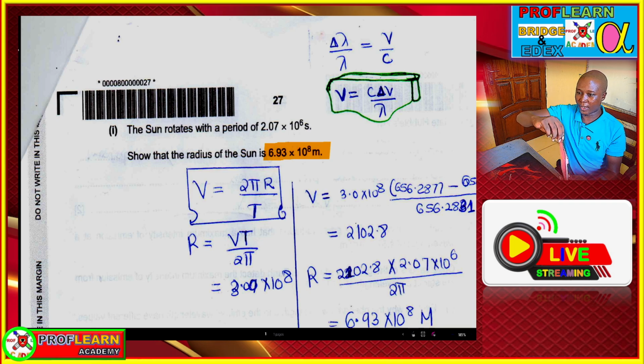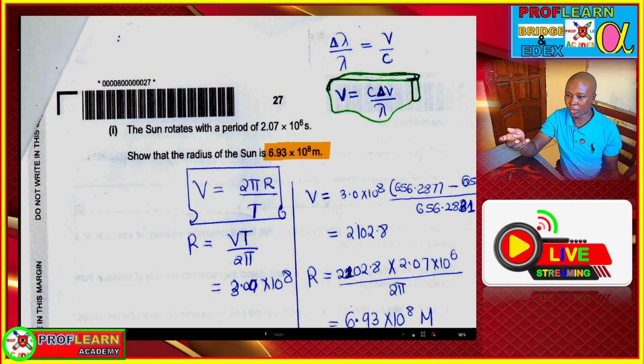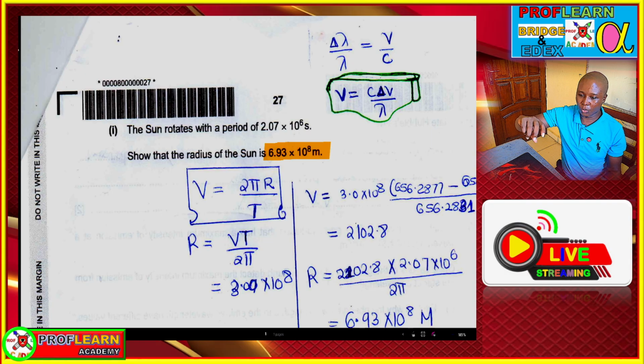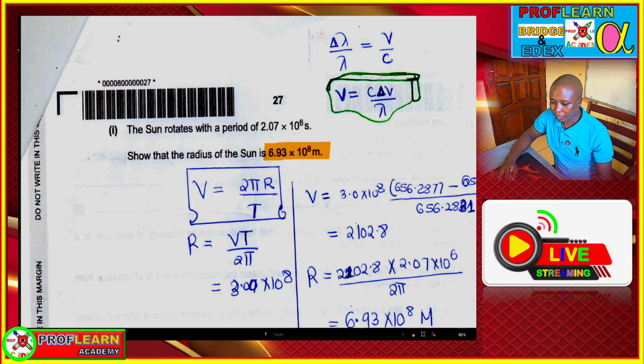The time given there is the time taken for it to make one complete rotation. So if you know the period, we can work out the radius, and the velocity or the speed at which it's spinning can be obtained from this formula that we are having here.